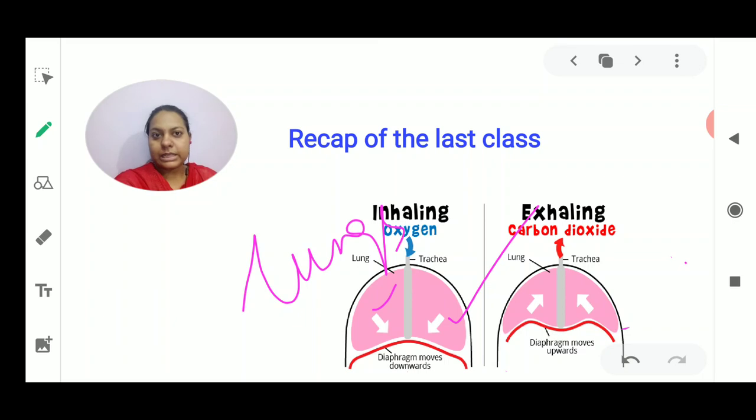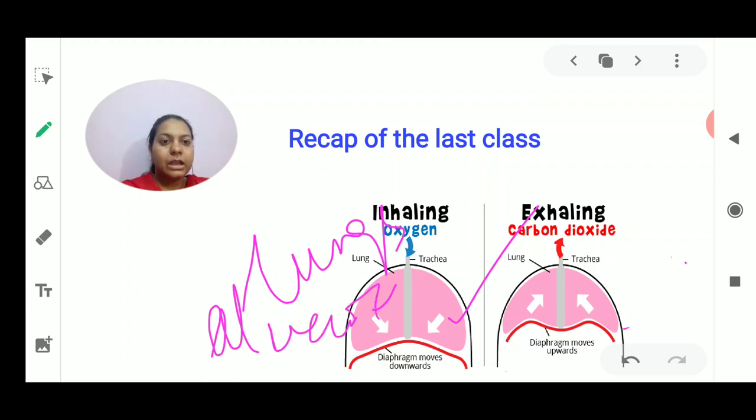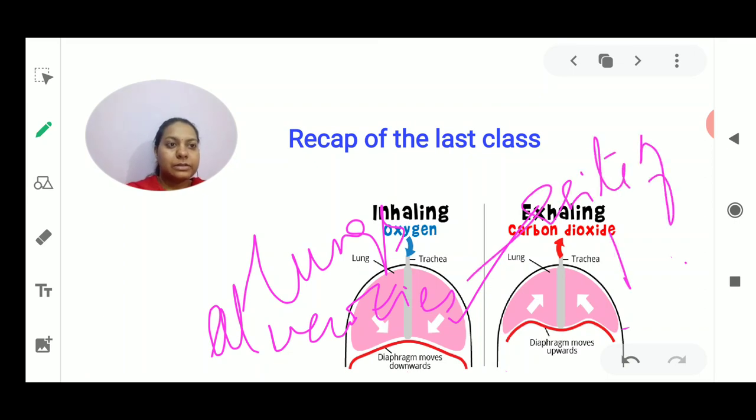Then we discussed the mechanism of respiration in human beings. The air passes from the nostrils down to the pharynx, then down the trachea, which divides into tracheoles, and lastly it goes into the lungs. The lungs are full of alveoli, and the alveoli are the main site of respiration.